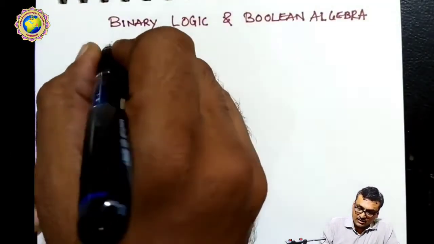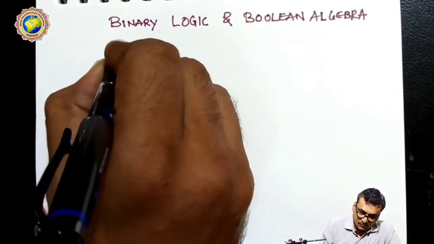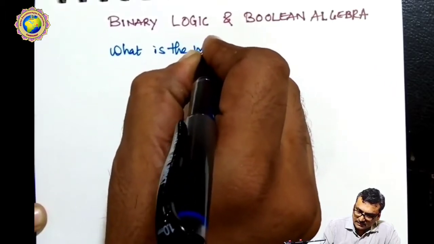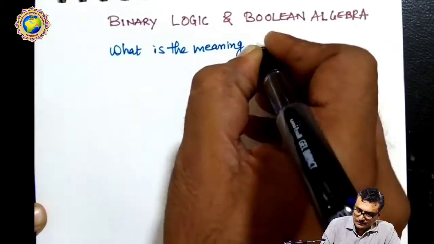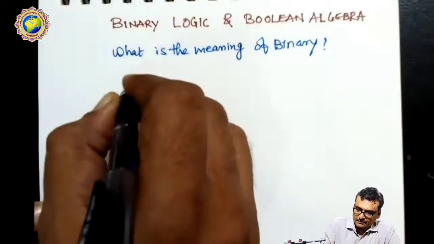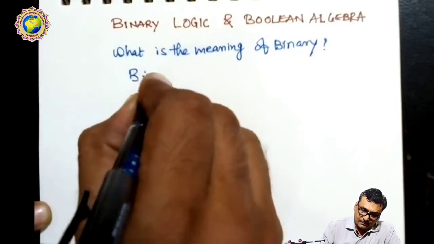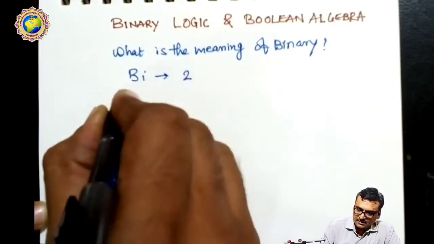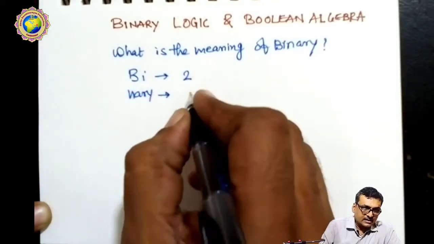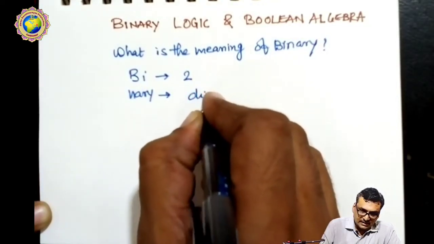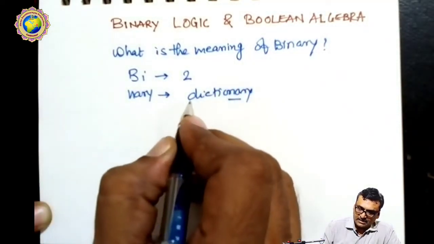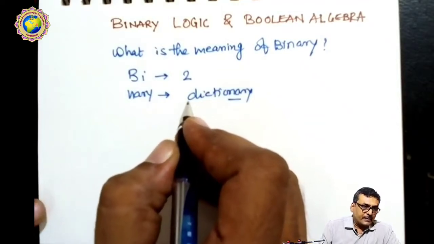The question arises, what is the meaning of binary? Here, bi means 2, and the remaining term, nary, is defined in the dictionary. Together these make binary.